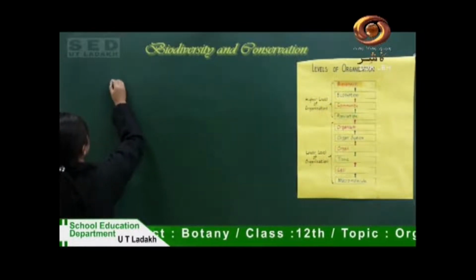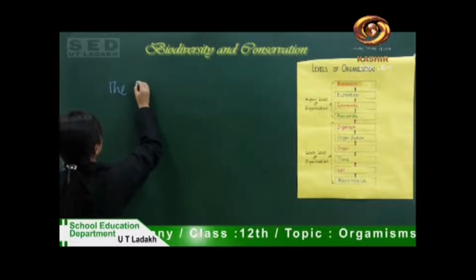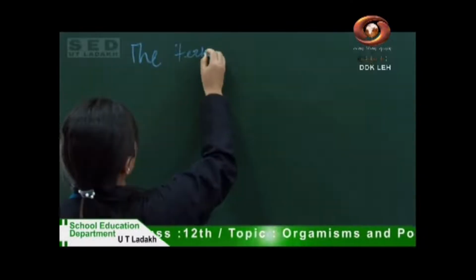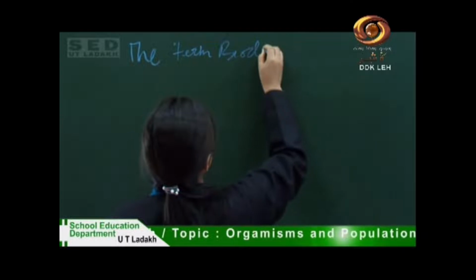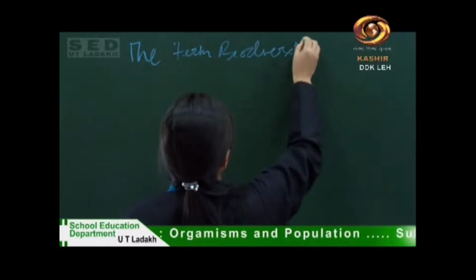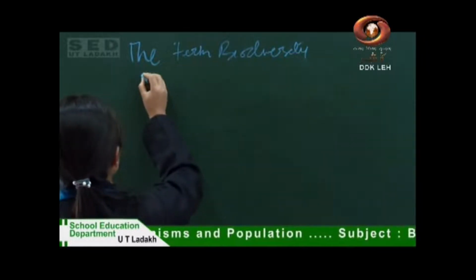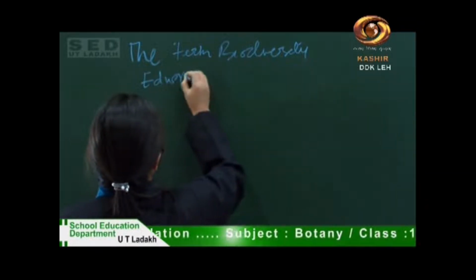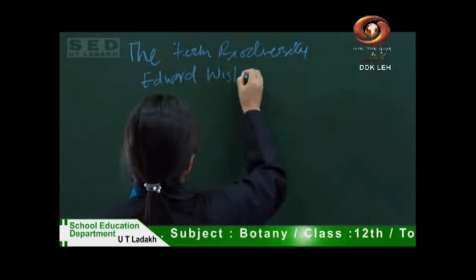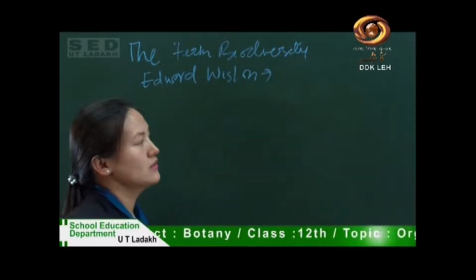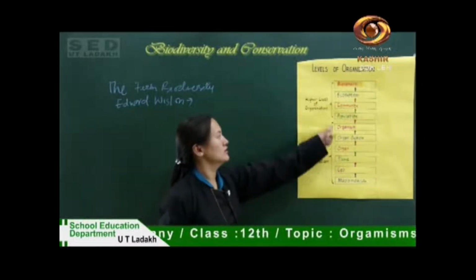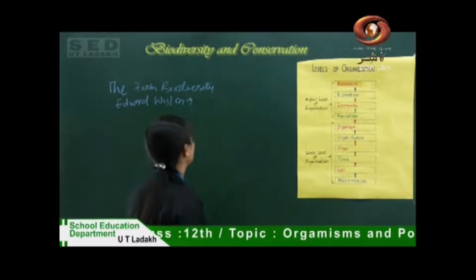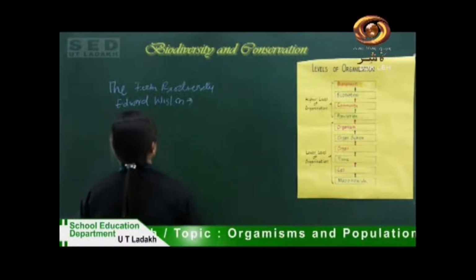The term biodiversity was popularized by Edward Wilson to describe biodiversity at all the levels of biological organization.